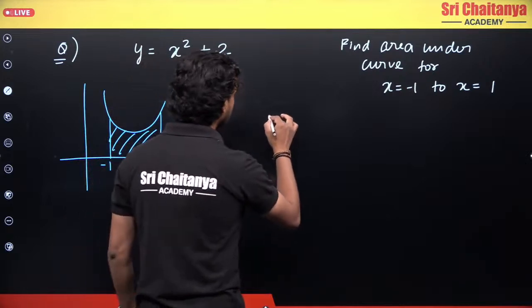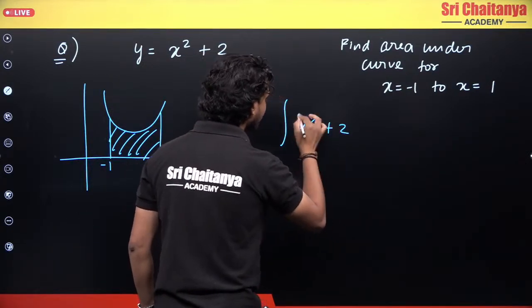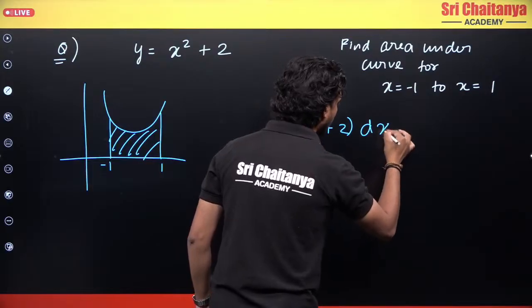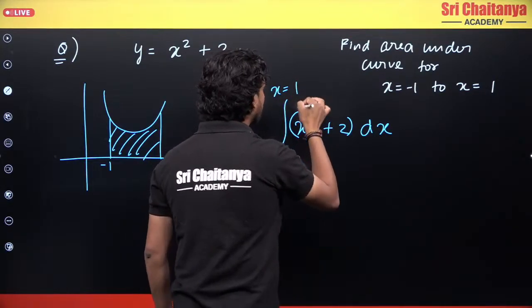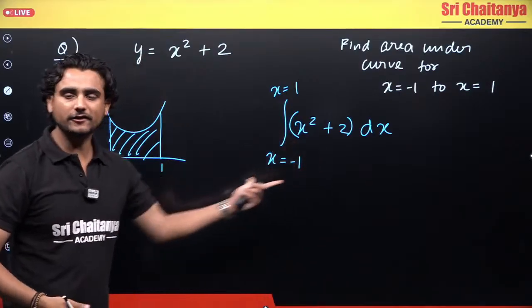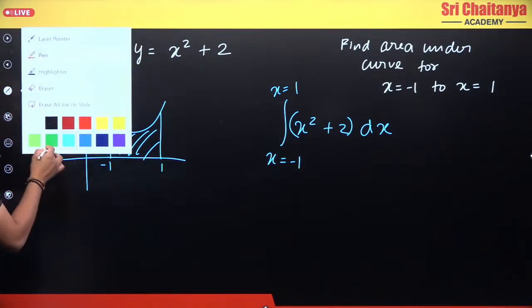So let's integrate again. So the integral of x square plus 2 dx from x equals -1 to x equals 1. What will this give me? This will directly give me this area in which I am interested. Okay, clear? So let's try to find this, right?